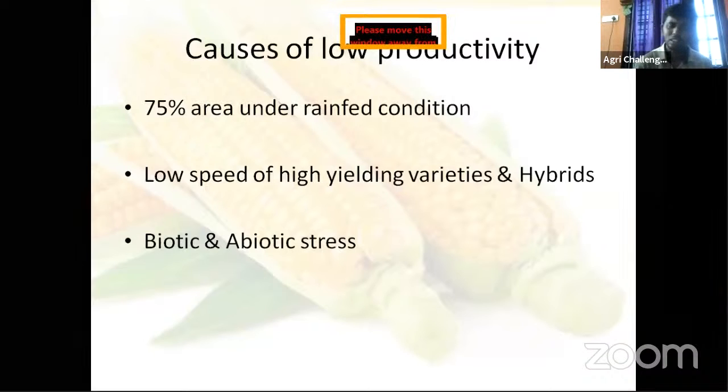Another is abiotic stress, like drought, then moisture stress, high and low temperature, then chilling problems, means freezing problems, and thunderstorms, all those abiotic climatic problems, then soil conditions, soil sodicity, all these things.